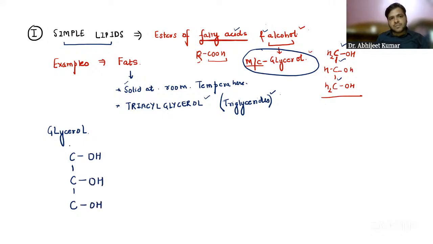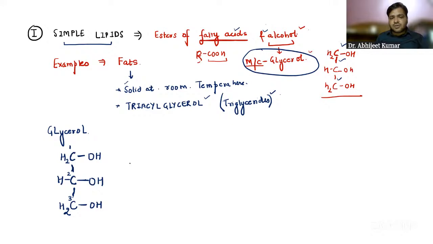We have how many carbons? 3 carbons, 1, 2, and 3. For each carbon we have to fulfill the valency of 4, as carbon forms 4 bonds. For the first carbon, only 2 bonds are there, so I will add H2, 2 hydrogens, to balance. The second carbon has 3 bonds, so I will add only one H. The third carbon again has 2 bonds, so I will have H2 over here. So this is glycerol.